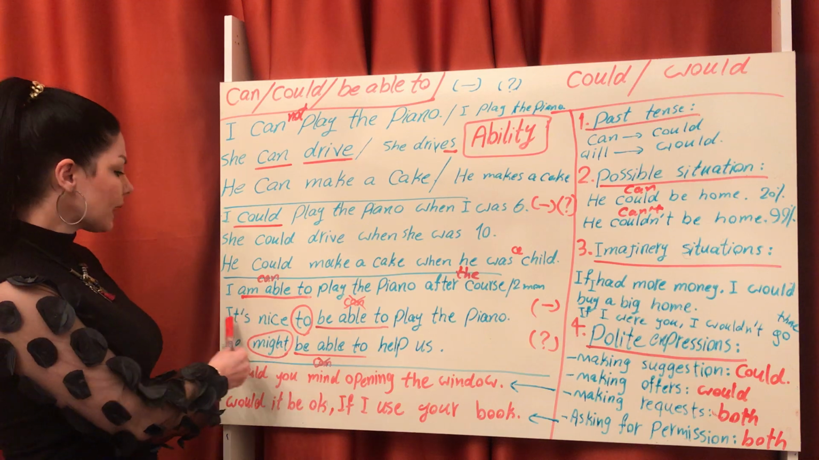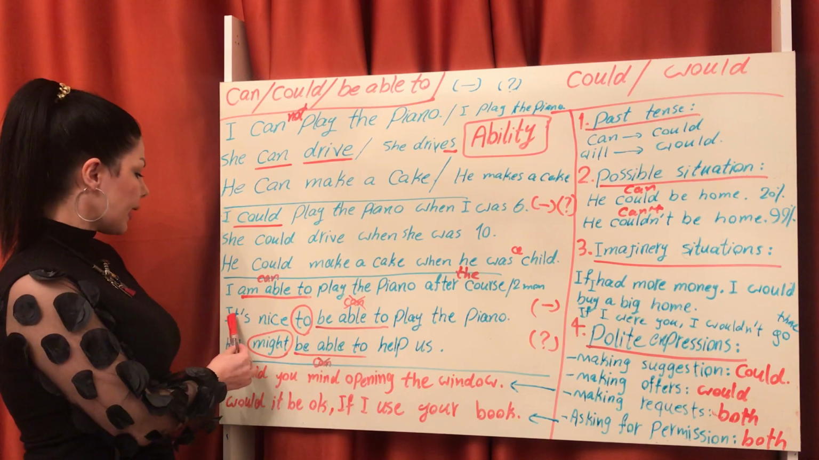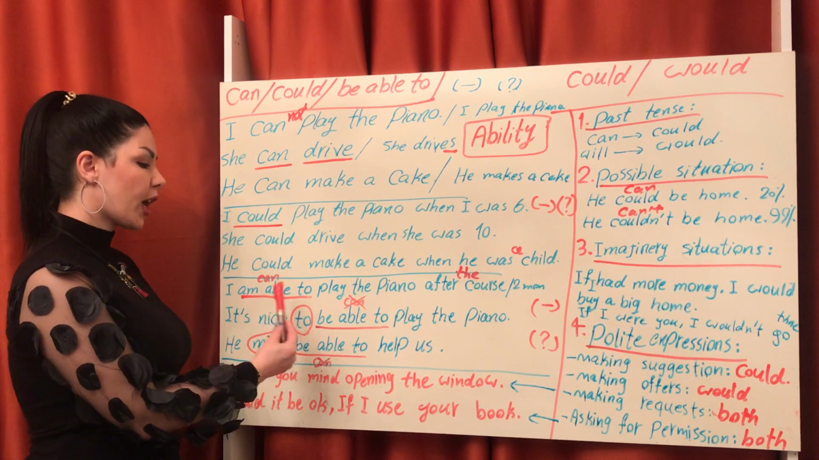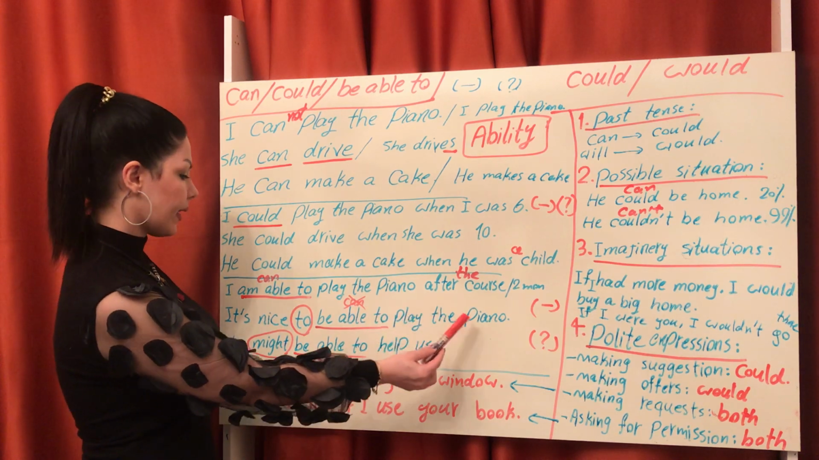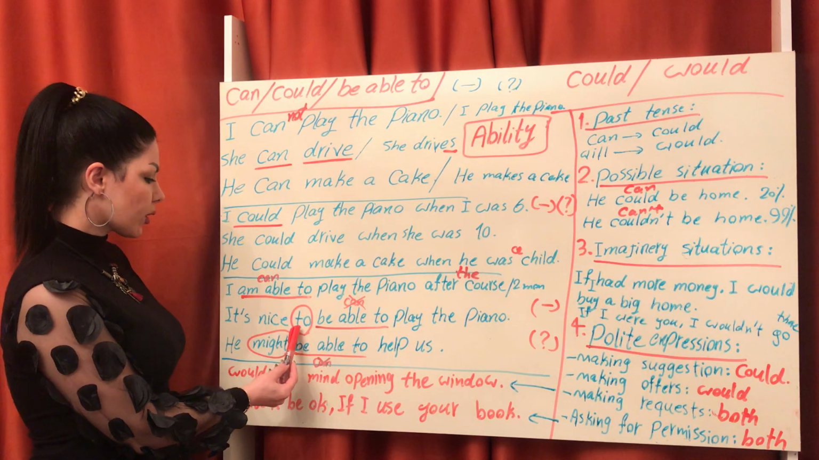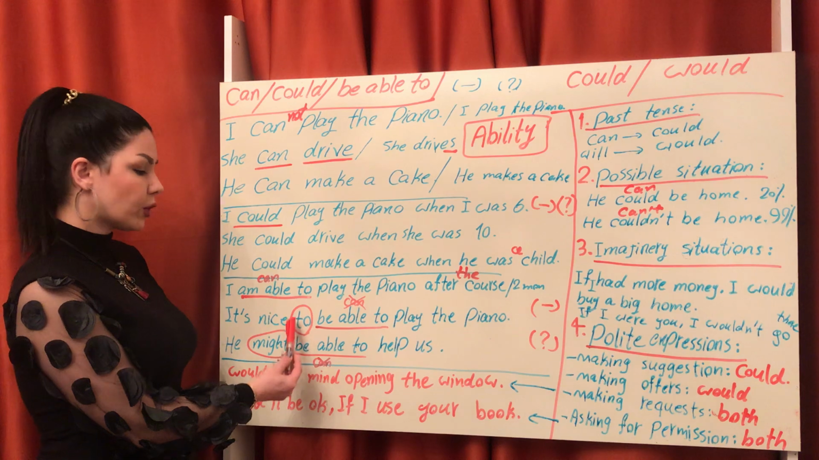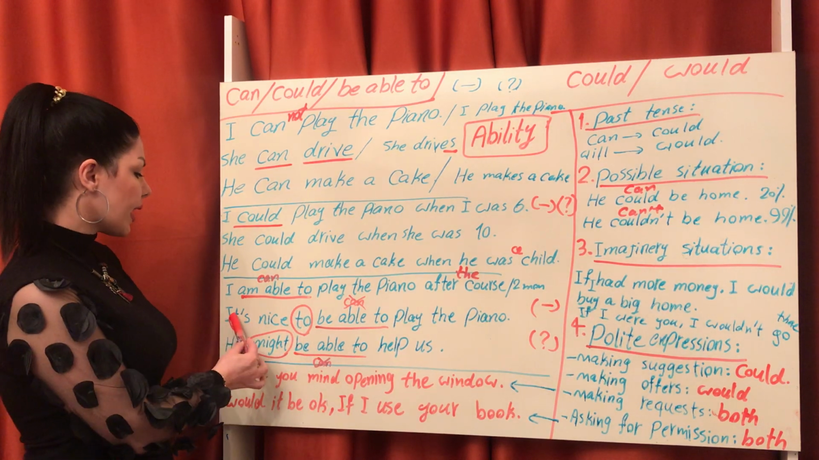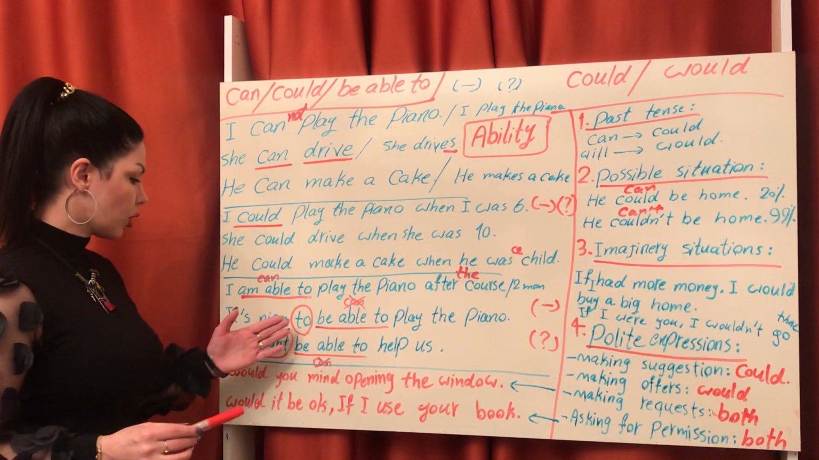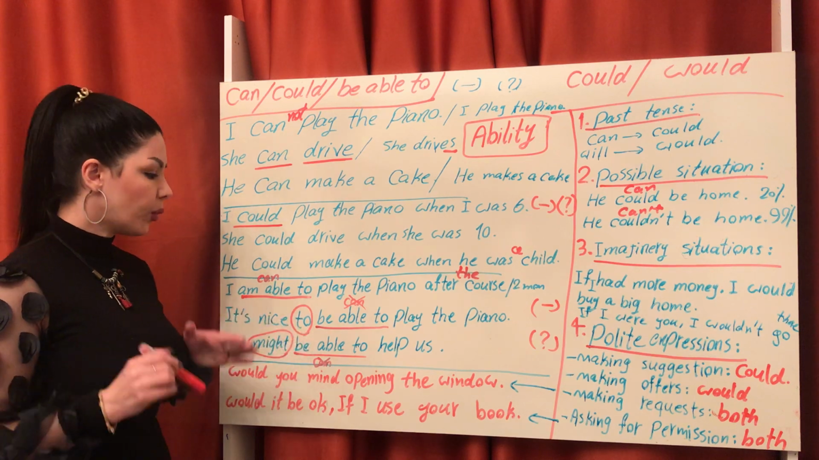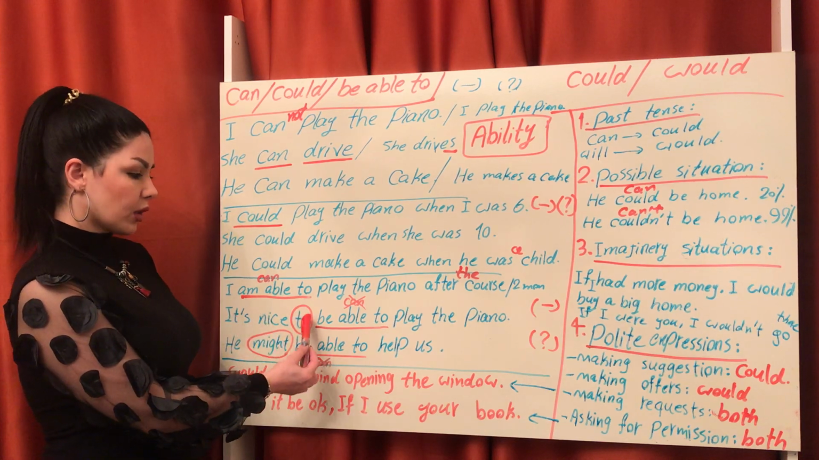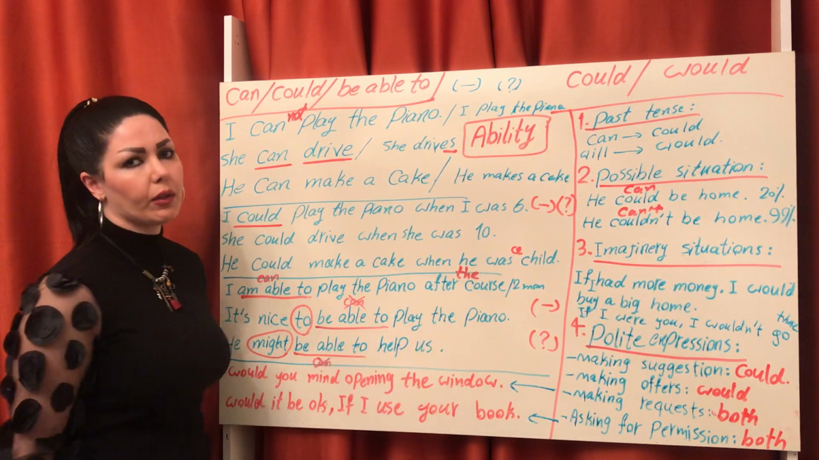Okay? And also, look at this sentence. It's nice to be able to play the piano. Why do we use be able to in this sentence? Because of the infinitive. We have to here. I can't say it's nice to can play the piano. It's not correct. So after an infinitive, we must use be able to.